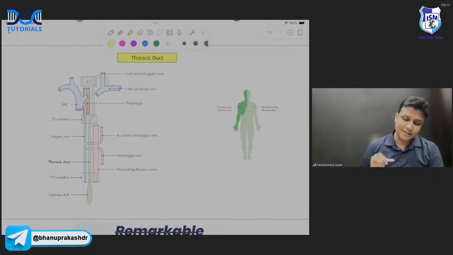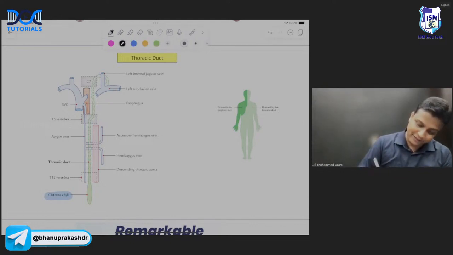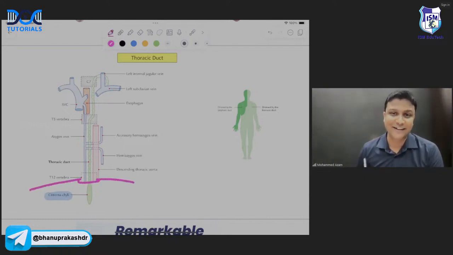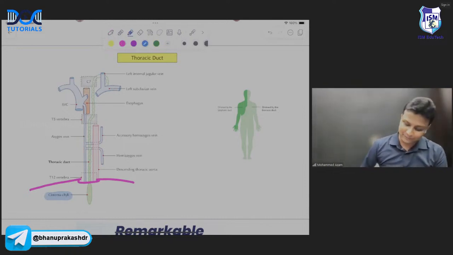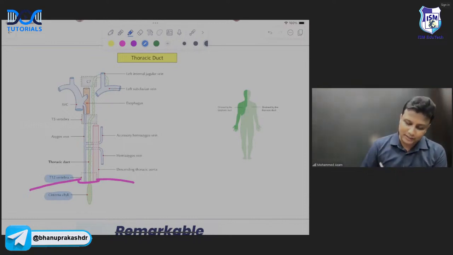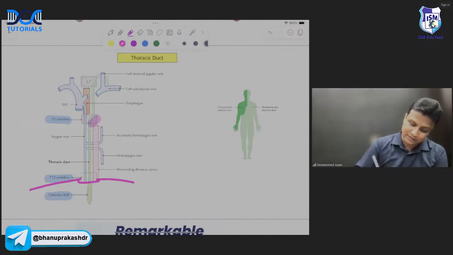Thoracic duct begin कहां से होता है? It is going to begin from cisterna chyli. Cisterna chyli कहां होता है? Abdomen में होता है. So first of all, it has to cross the diaphragm. From which opening? Aortic opening. Aortic opening will be at which level? T12. It is deviating towards the left at the level of T5. You can clearly see here.